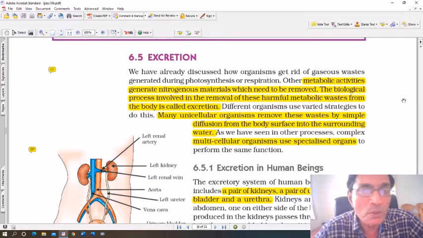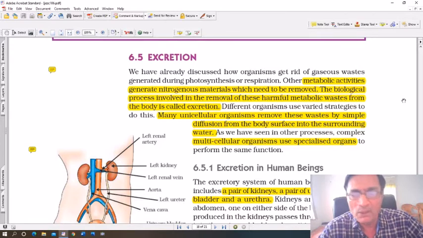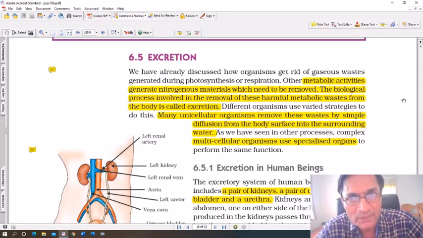But what about the fact that there are some parts of the food which are absolutely undigestible or which are not useful to the body? What happens to that part of the food that is not useful to the body? Well, obviously it has to be removed from the body. It has to be excreted. To remove waste product from the body, that process is called excretion.